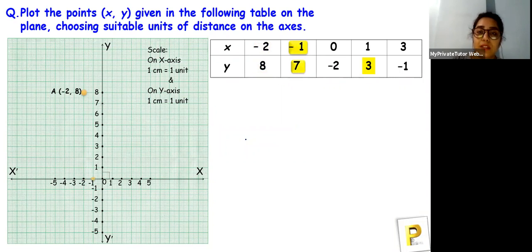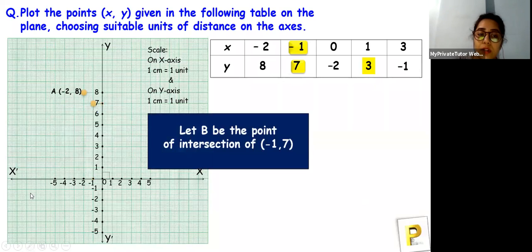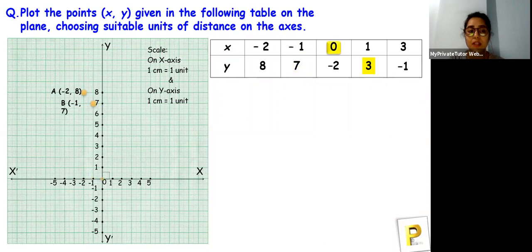Let's go for the second one, that is -1 and 7. Second quadrant again. Absolutely correct, you guys. So here it is, and let's name it as B. So it will be -1 comma 7. Okay, so let's see the next one, that is 0 comma -2. Now tell me, where will these points lie? Come on, quickly tell me.